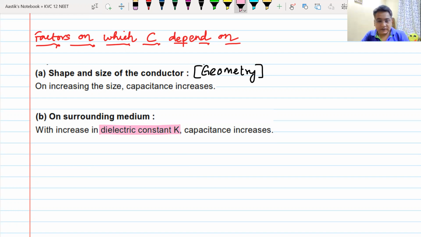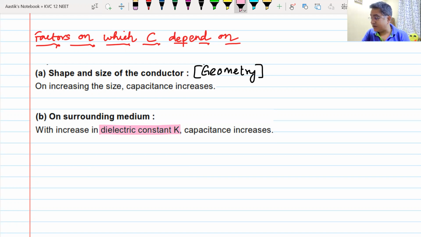Then I told you this K will come a lot of times, maybe later on. Yes, sir. Good. So capacitance depends on the surrounding medium.